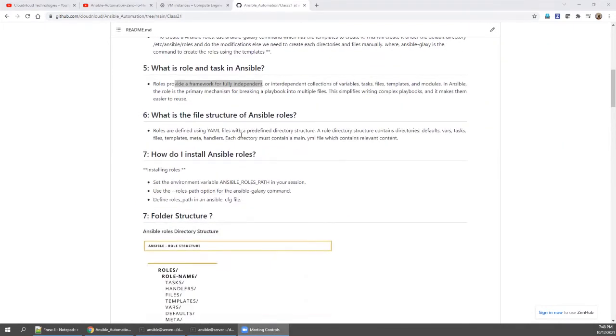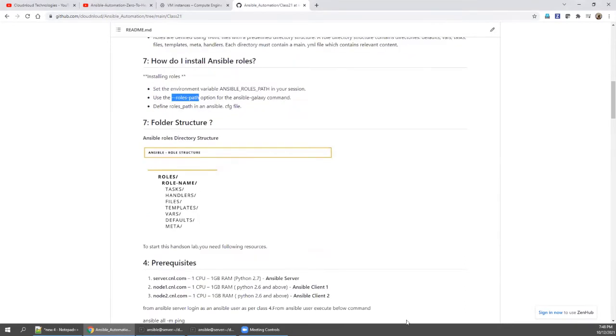Come down. What is the file structure of Ansible roles? So you need to understand that file and directory structure here, right? How do I install Ansible roles? You need to declare the roles path. Either you can declare it while executing the playbook, or by default each and every environment will have an ansible.cfg file. You can go and declare it there, which we are going to see now.